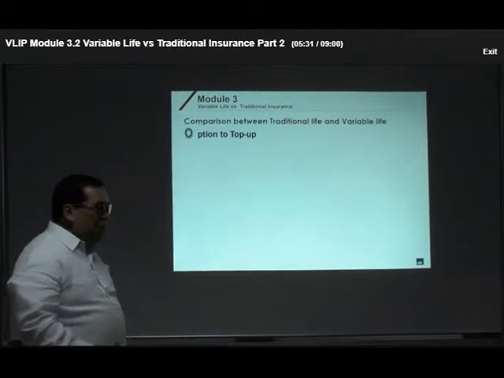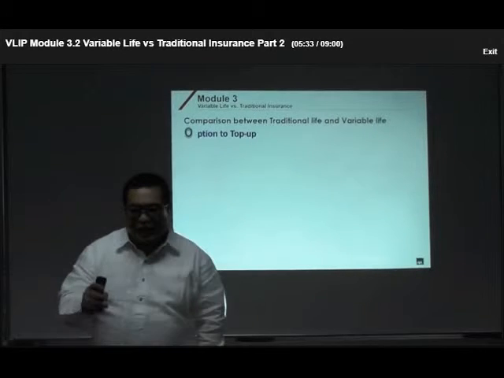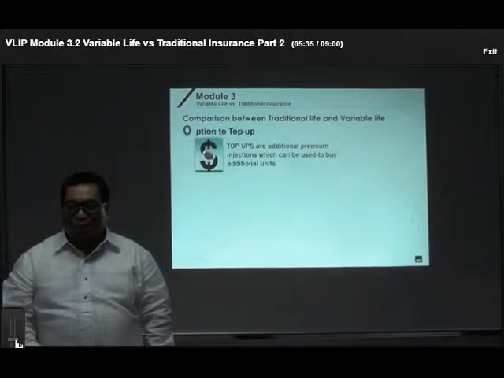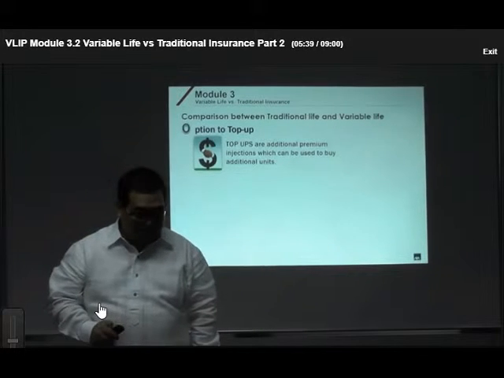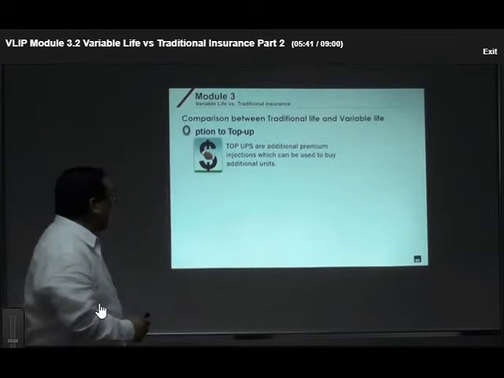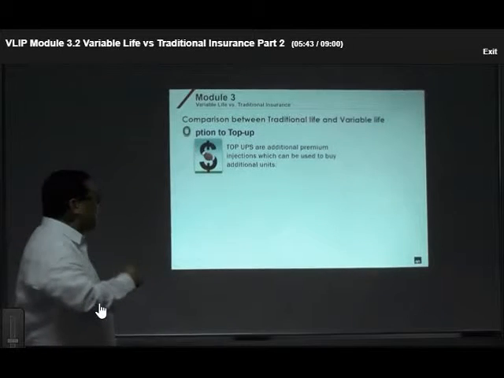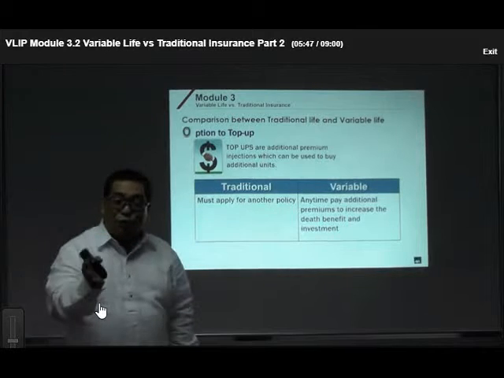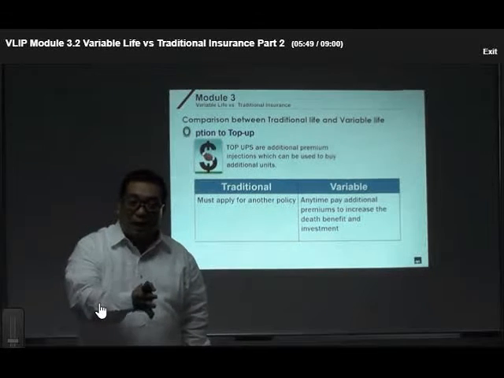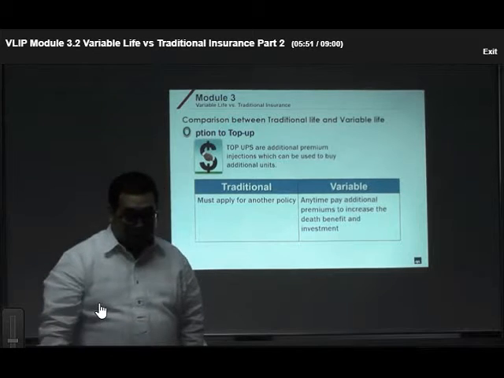Now, one thing about variable life is that there is an option to top up, which a traditional life insurance does not have. Top-ups are additional premium injections which can be used to buy additional units and therefore also increase your minimum death benefit or your sum insured.